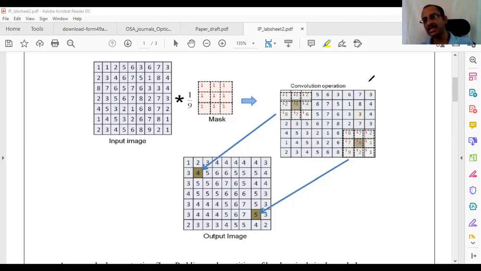Any other student? Any students? Hari? Praveen, you want to tell? What should I do if I want to change this kernel to detect horizontal edges? In an image, if there are any horizontal edges, I just want to detect them. How should I modify this kernel? That is the question.